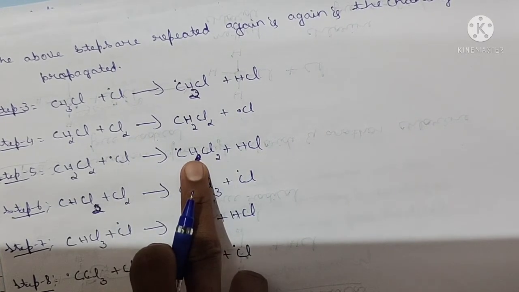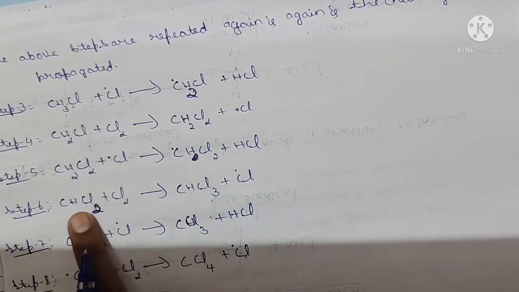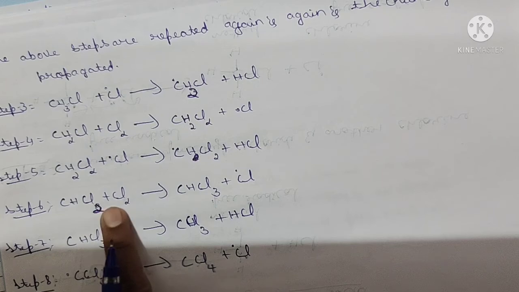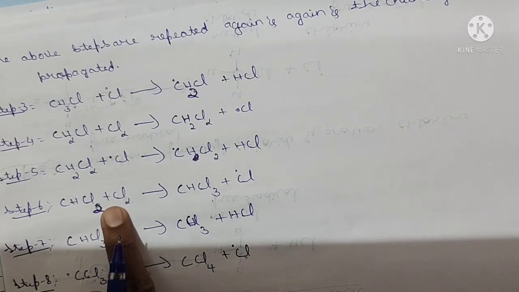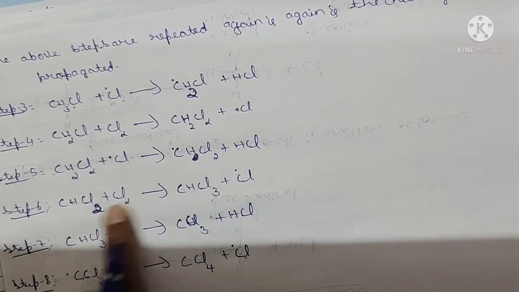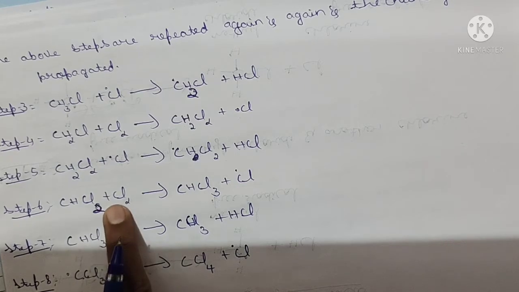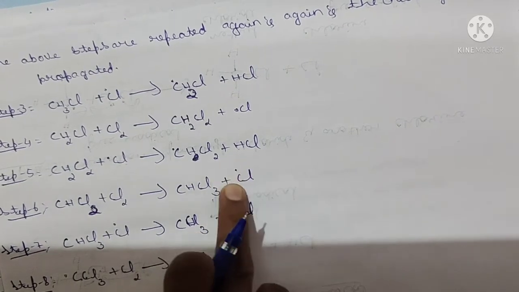Now what happens, one more hydrogen gets removed, which leads to CHCl2 plus chlorine. You get this product, and this chlorine will be extracted by Cl2, giving CHCl3 with one more chlorine free radical.